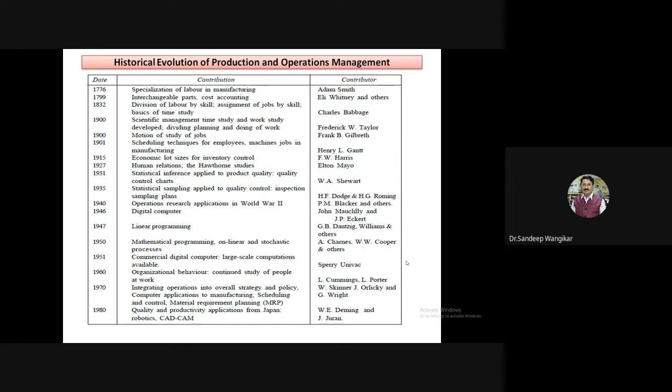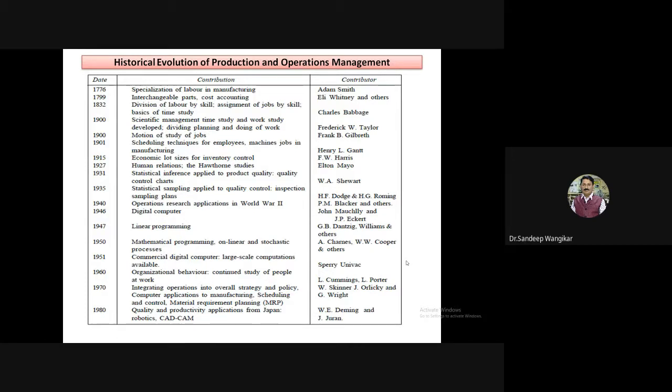Then in 1900, scientific management, time study and work study developed, dividing planning and doing work. You know this F.W. Taylor; you might have heard this name in industrial engineering. And motion study of jobs: Gilbreth, F.B. Gilbreth. You might have heard these two names in industrial engineering. What is time study? What time is required for a particular job? Then work study. You already studied it, therefore I will not go into detail.